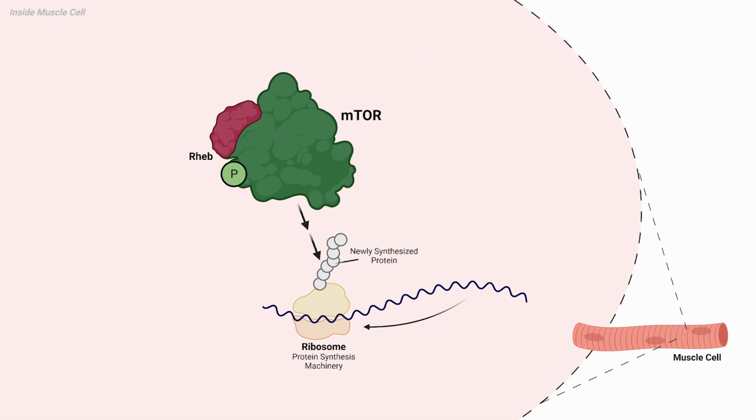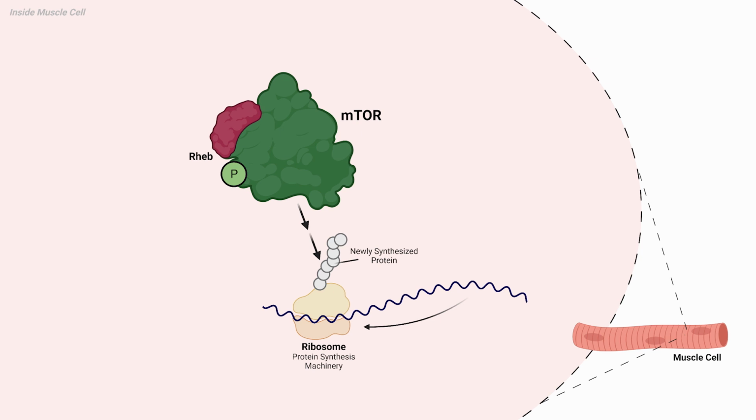So, mTOR is activated by its association to a protein called Rheb. Rheb uses cellular energy in the form of GTP to function because it is known as a GTPase protein. So if GTP is bound to Rheb and Rheb is bound to mTOR, mTOR will signal downstream to protein synthesis.